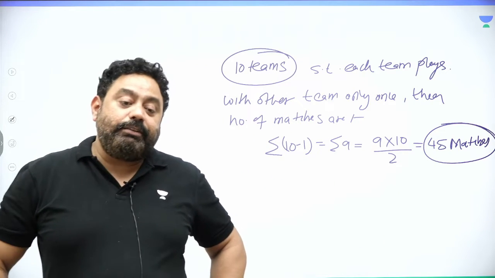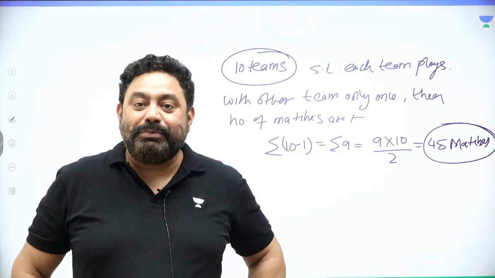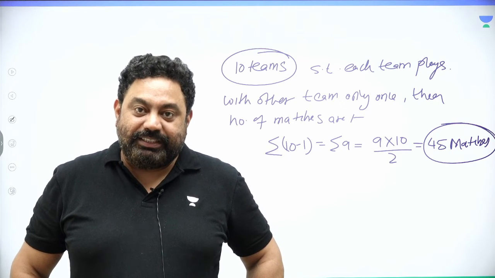So if there are 10 teams and each team has to play with the other team only once, there would be 45 matches.